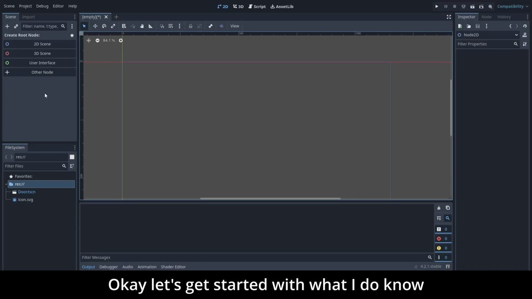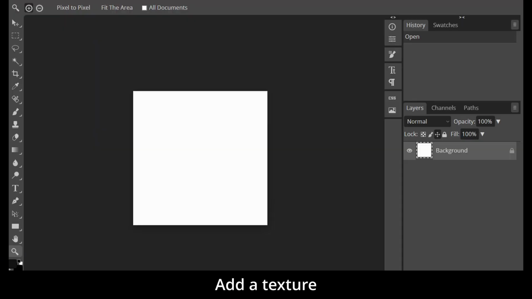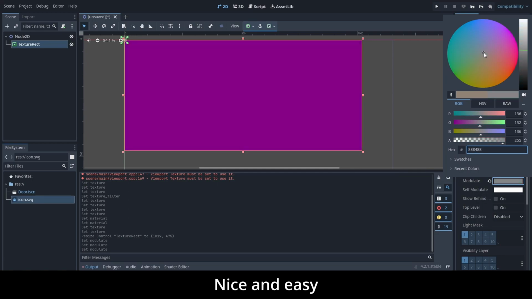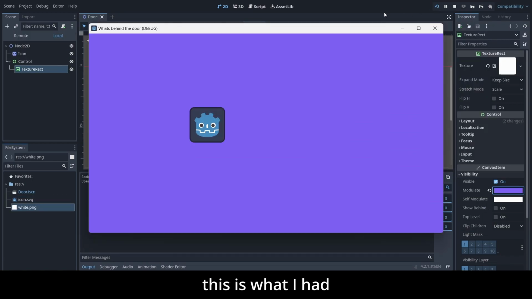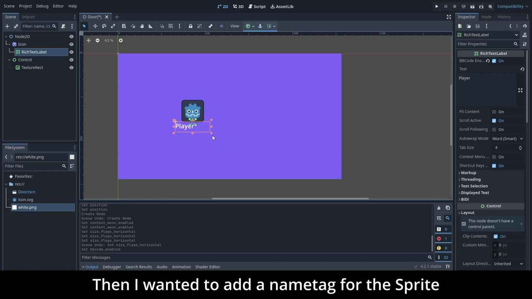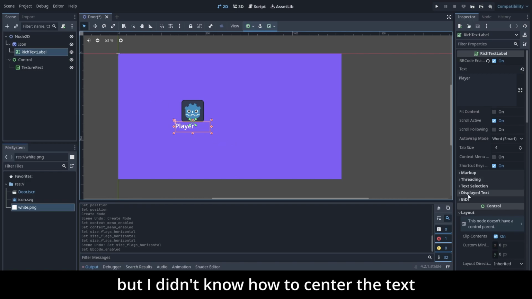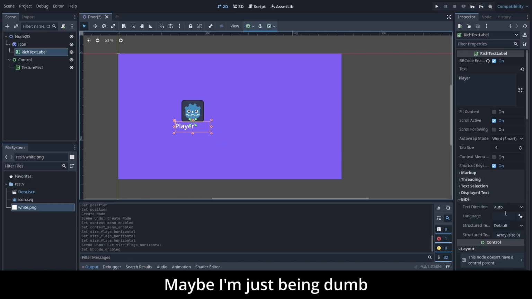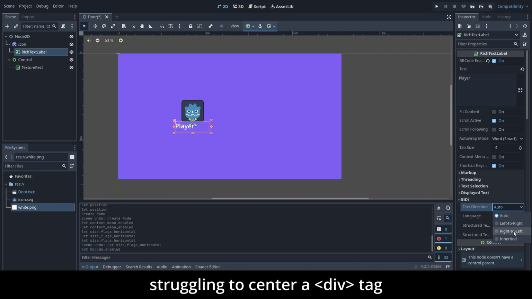Okay, let's get started with what I do know. Make a 2D scene, add a texture, give it a colour. Nice and easy. And after testing our sprites work, this is what I had. Next I wanted to add a name tag for the sprite, but I didn't know how to center the text. Maybe I'm just being dumb, unless this is Godot's version of struggling to center a div tag.